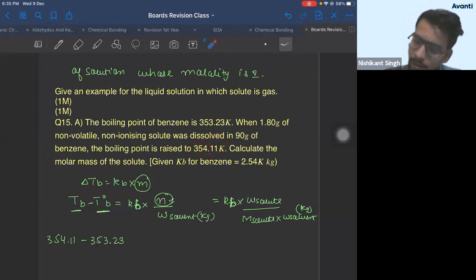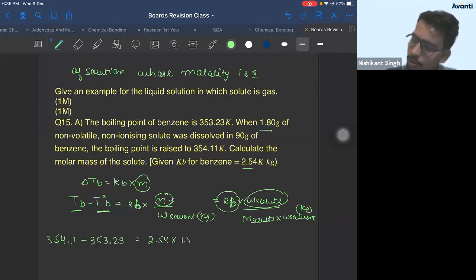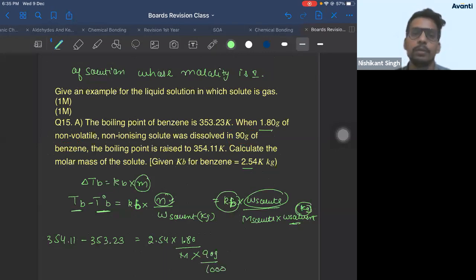Now you'll get this equal to Kb, whose value is 2.54, into weight of solute. How much? 1.80 gram solute was dissolved. Molar mass of solute you have to find, into weight of solvent in kilogram. How much benzene is given? 90 gram of benzene is given. But it should be in kilogram. So to convert 90 gram into kilogram, divide it by 1000. Now you can simplify and find molar mass from here.